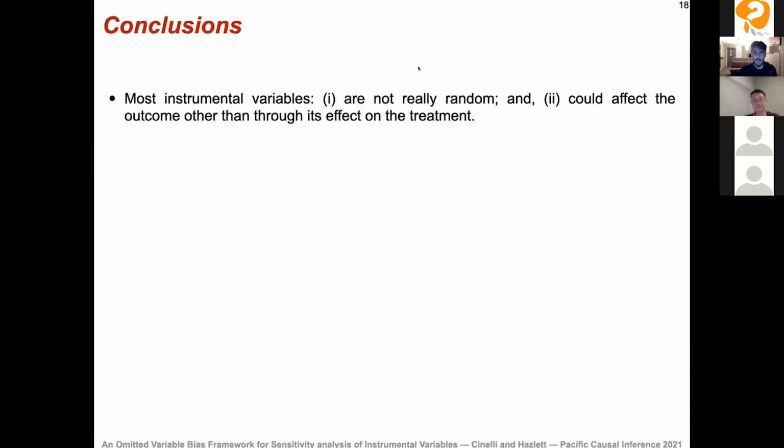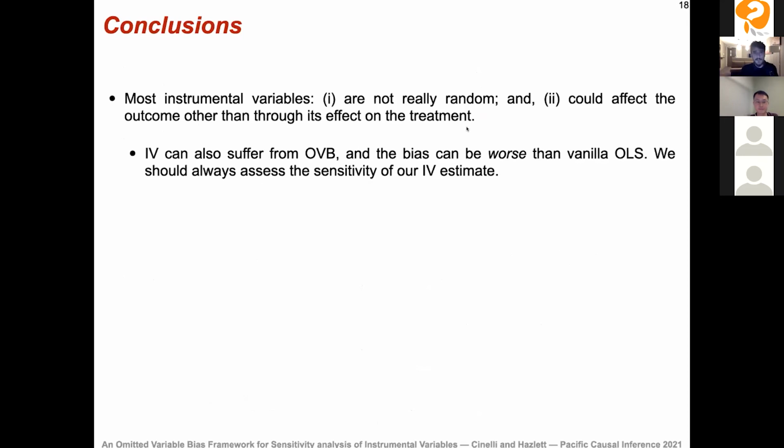Okay, so that's it. These are the main tools. Just to conclude, most instrumental variables, and here I'm including all instrumental variables, including Mendelian randomization, are not really random. For example, in Mendelian randomization, we can have population structure, linkage disequilibrium, and other problems. They could also affect the outcome other than through their effect on the treatment, so we can have violations of the exclusion restriction; in Mendelian randomization, they call this pleiotropy. IV can also suffer from omitted variable bias, and the bias can turn out to be worse than vanilla ordinary least squares. So we should assess the sensitivity of our IV estimates.